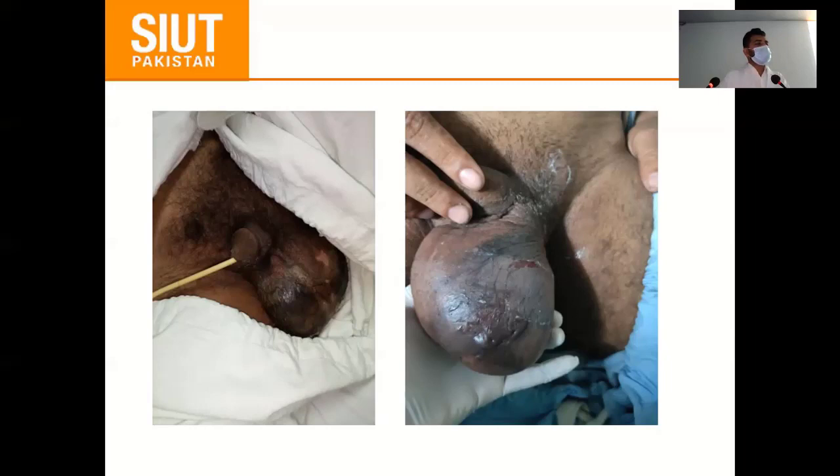There is more, we see Fournier's gangrene in males. Absolutely right. Phimosis, paraphimosis, we don't see these in females. In females, they have a short urethra and its close proximity to the anus. UTI is more common. All types of UTI are more common in females.